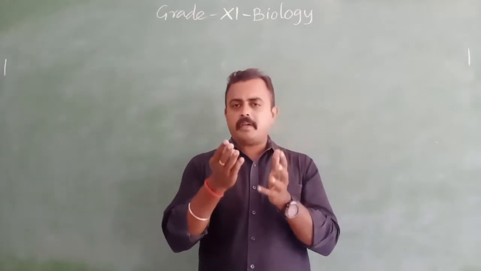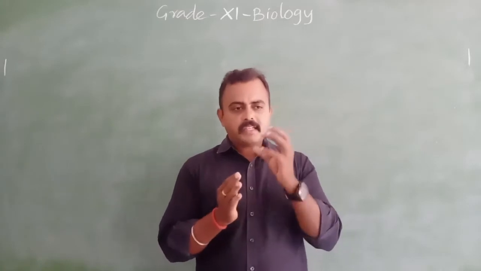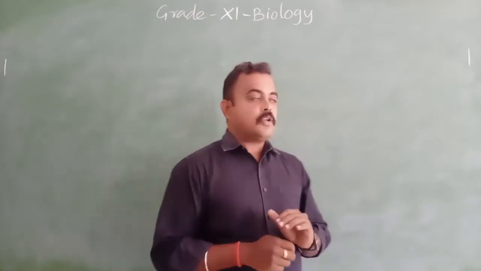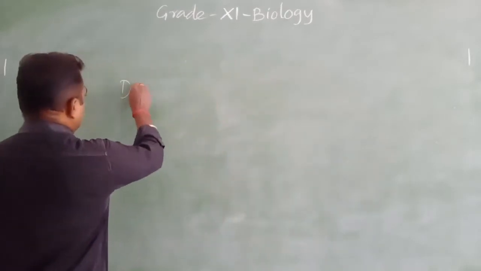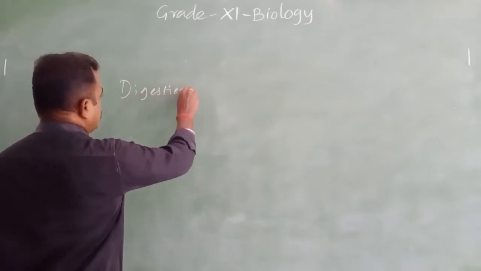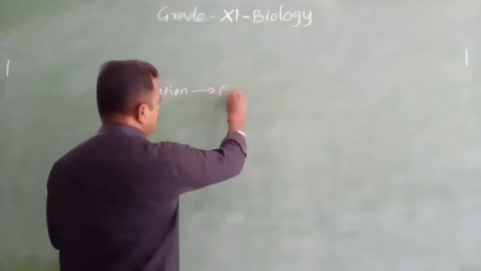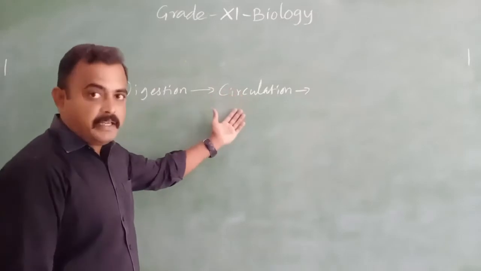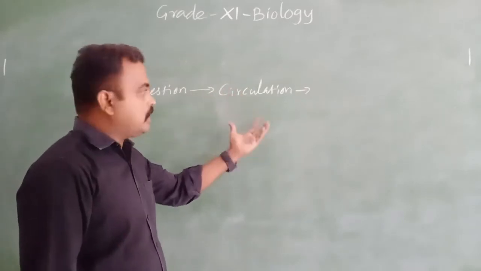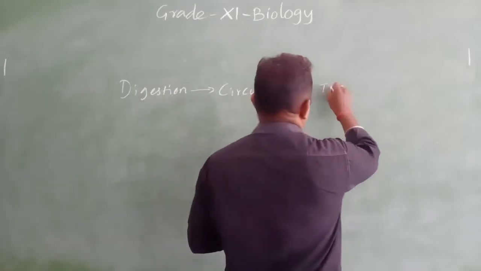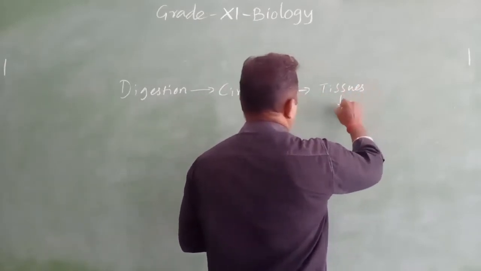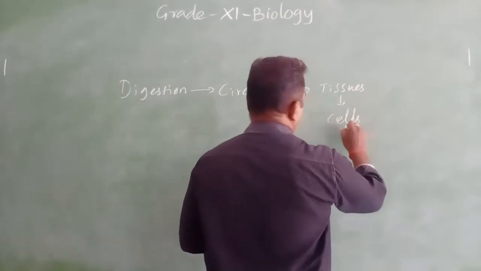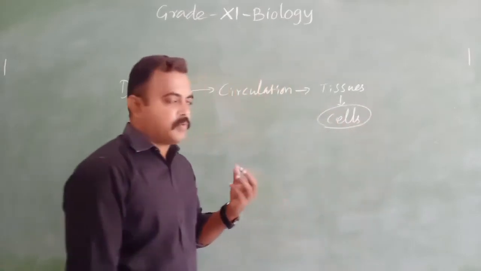Then the food is digested by the digestive system. Then it is carried by the circulatory system, and it reaches the tissues. So digestion, and then circulation. That means the blood is carrying all the nutrients to the tissues. The tissue is made up of what? Cells. So the cells get the nutrients.